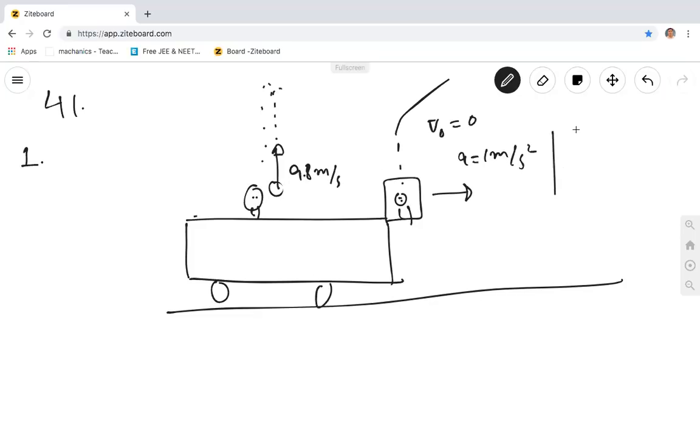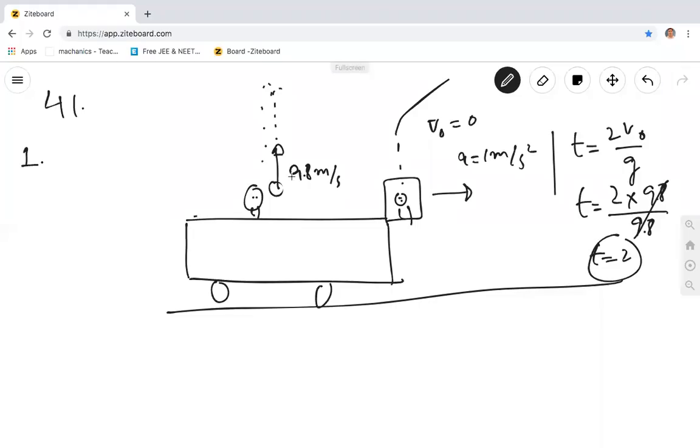See here, T is equal to 2 times V0 by g. Ball is thrown vertically, it will come back. How much is the time of flight? 2 times V0 by g, which is 2 into 9.8 by 9.8, so 2 seconds. It is good to write 9.8 here because the cancellation takes place. So the ball goes up and comes down in 2 seconds, right?